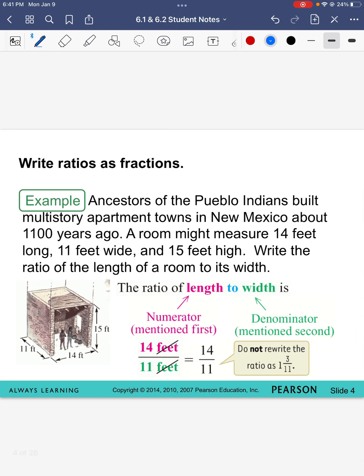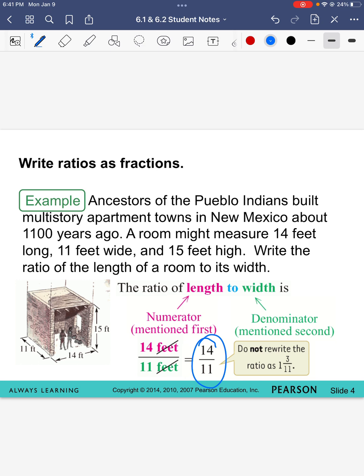All right, in this problem, I'm not going to read the word problem out. The main thing that I want to talk about is this right here. 14 over 11. Do not change it to a mixed number. Do not. Because when we have ratios, we are comparing two numbers.